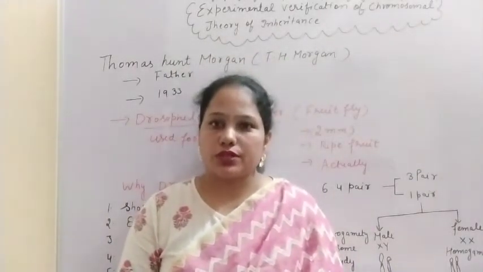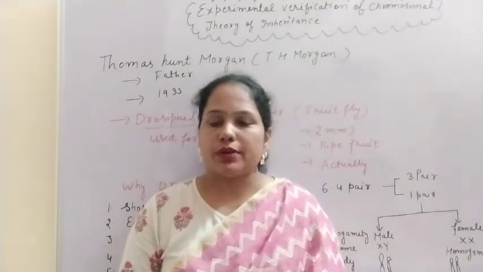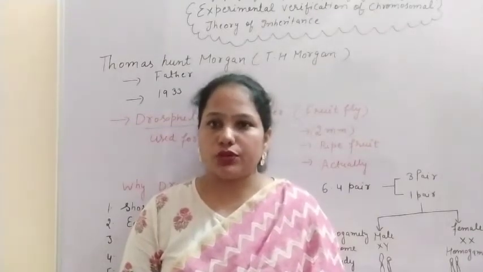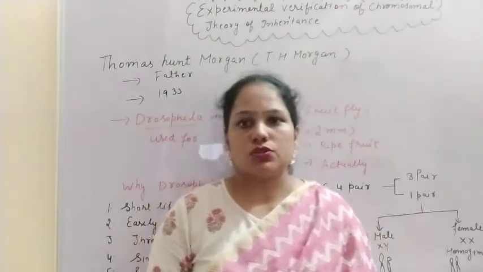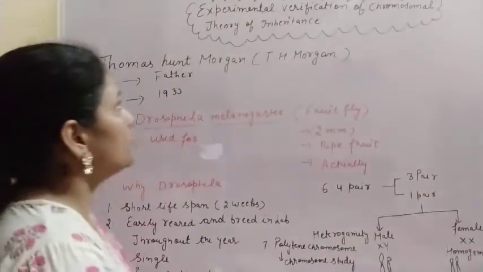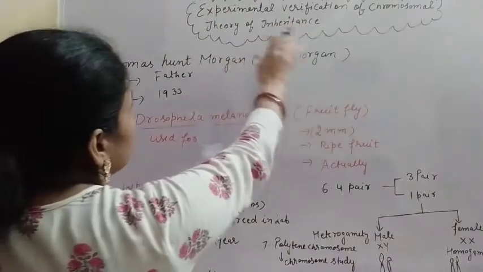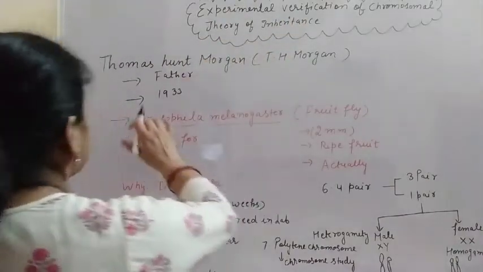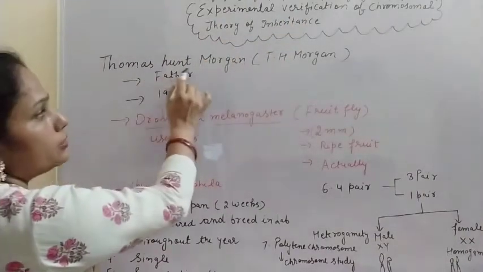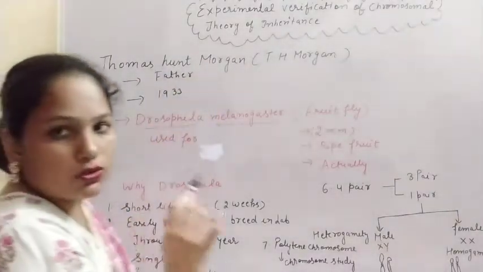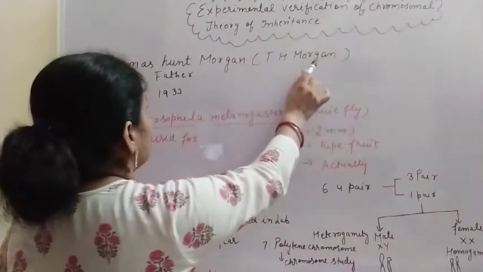Today we are going to discuss the topic experimental proof of chromosomal theory of inheritance. So what is the experimental proof? The experimental verification of chromosomal theory of inheritance was given by Thomas Hunt Morgan. He is also known as T.H. Morgan.